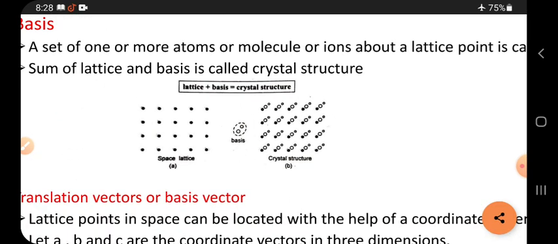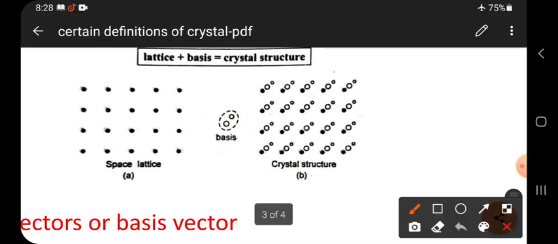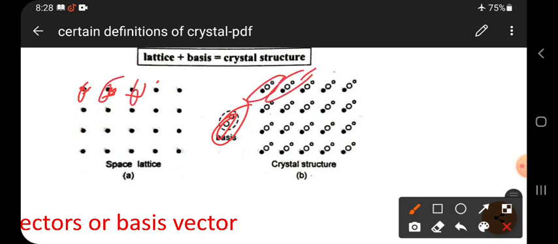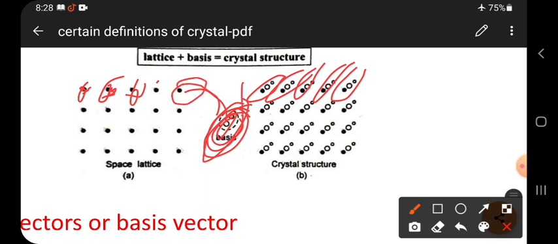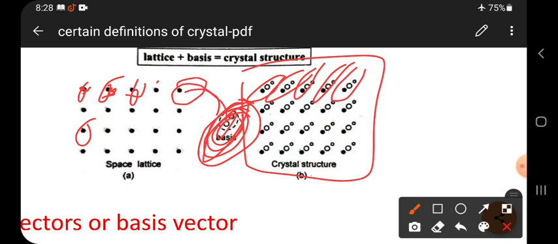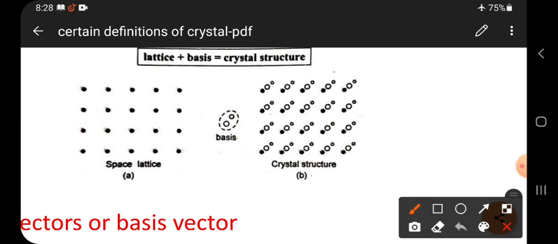Okay, about lattice point. So these bases, if you arrange around this point, generally these are the lattice points. If you arrange these points here, and here like this, what do you call? Generally this is called basis. And if you attach these points to these lattice points, then we call it crystal structure. Crystal structure means not only lattice point, but also basis. So the combination of lattice point and basis is called crystal. So here, see the above diagram, lattice plus basis is crystal structure.